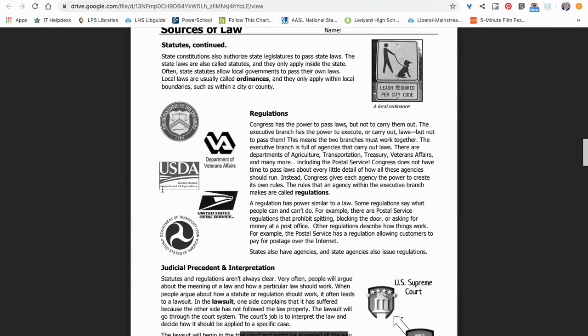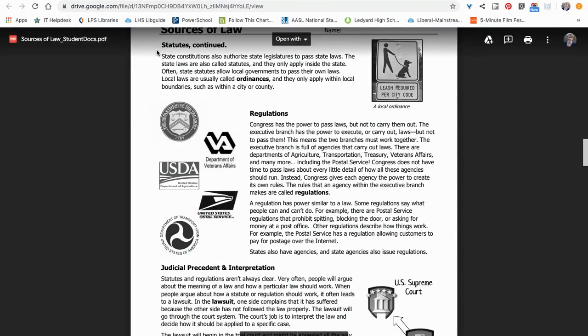State constitutions also authorize state legislators to pass state laws. The state laws are also called statutes, and they only apply inside the state. Often, state statutes allow local governments to pass their own laws. Local laws are usually called ordinances, and they only apply within local boundaries, such as within a city or a county.